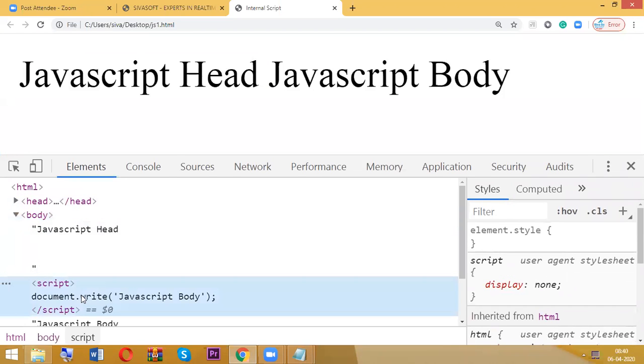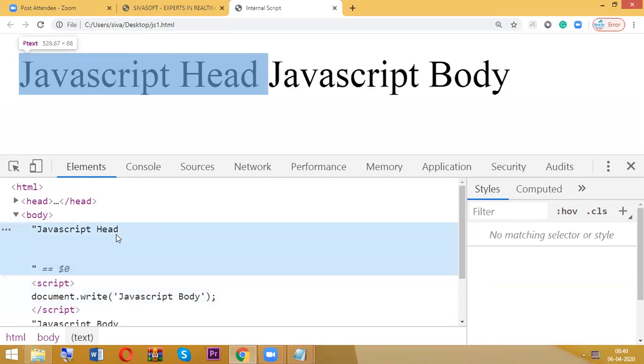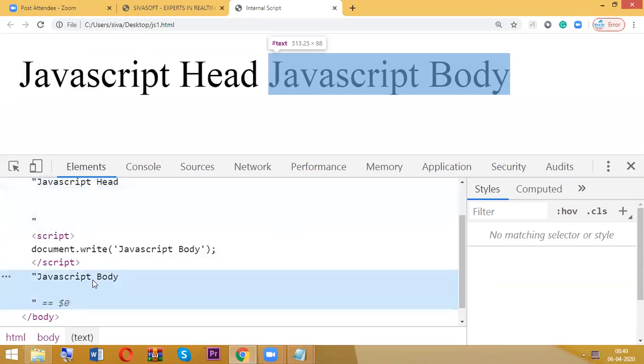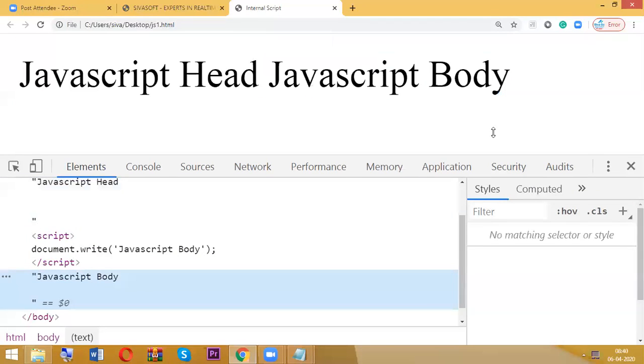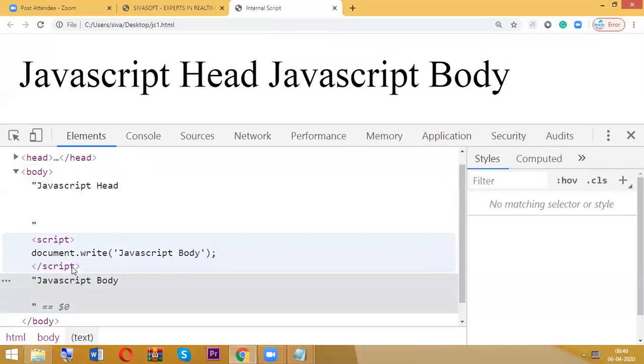Don't bother about script, but check the output. JavaScript head, even JavaScript body, both are available inside the body tag only.